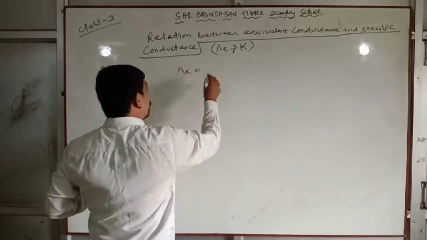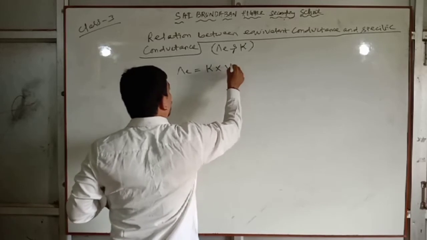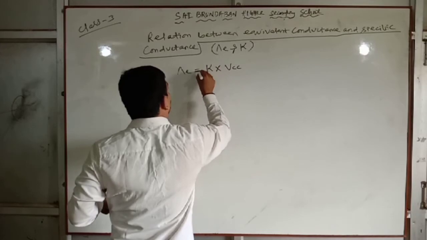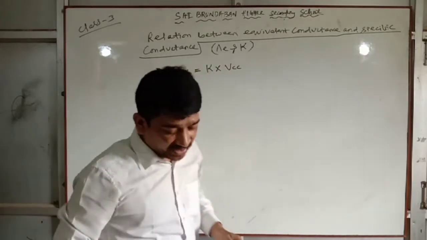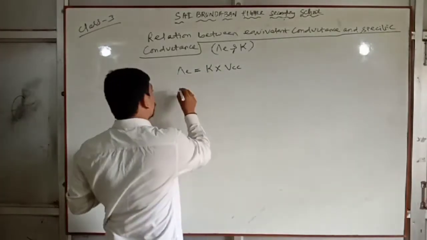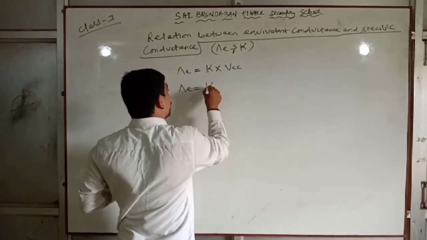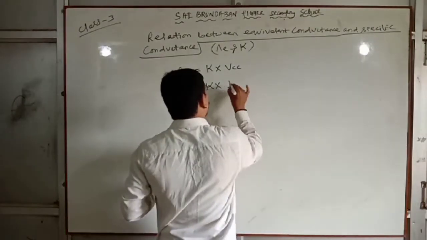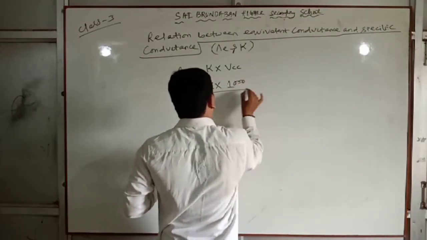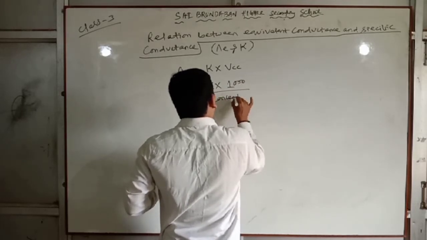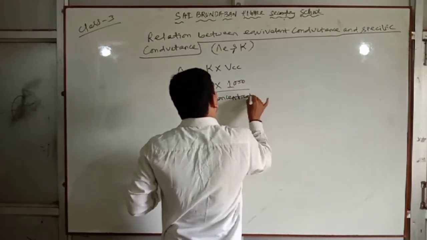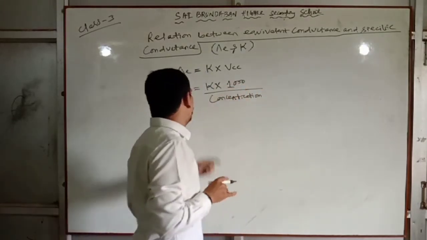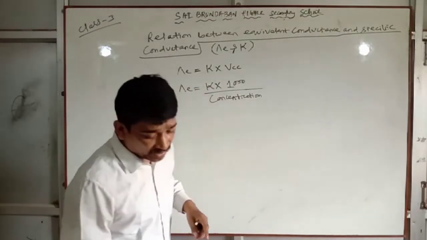Lambda equals kappa into V cc, or lambda equals kappa into 1000 by concentration.